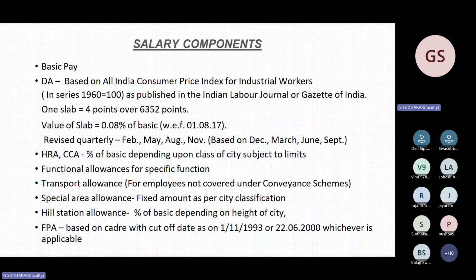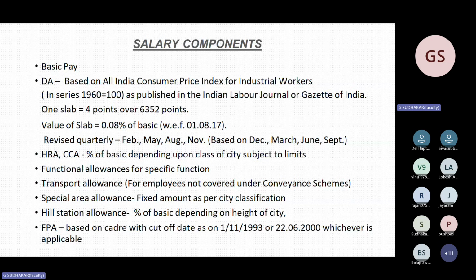And next is HRA, CCA, depending on the class of city. Functional allowance for specific functions they have released. Transport allowance. For those who are scheme, I tell you when the particular FPA slide comes, it is very, very important.